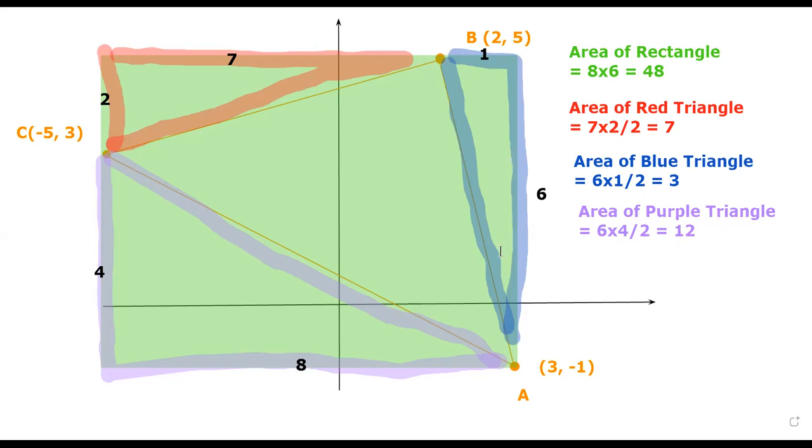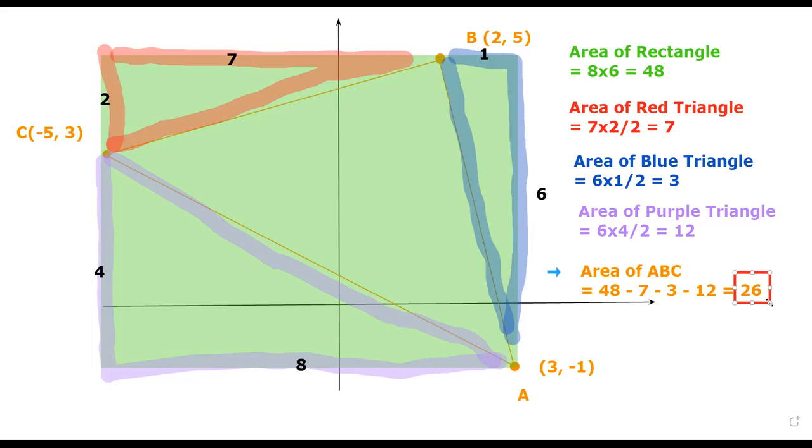So after combining all this together, we know that the area of our triangle ABC will be equal to 48 minus 7 minus 3 minus 12. It will be exactly equal to 48 minus 22, and hence it will be equal to 26. And 26 is our answer. Now, again, this is not that difficult, even if you do not remember the formulas you can use to calculate from the points.